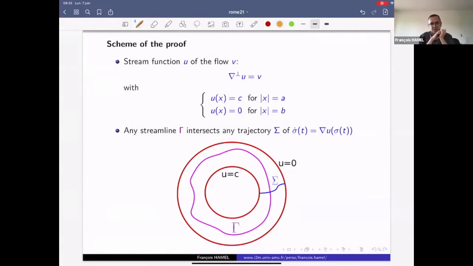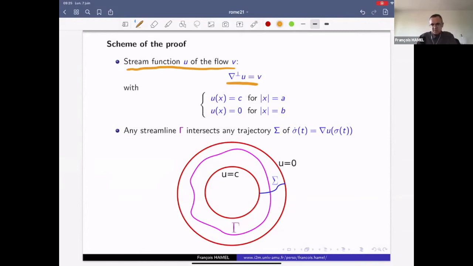So we consider the stream function u of the flow. So the flow V is divergence free. It is tangential on the inner boundary and also on the outer boundary, but since it is at least tangential on the inner boundary, the flow V has a stream function u. So there is a function u whose orthogonal gradient is equal to V. And this function u is unique up to additive constants.